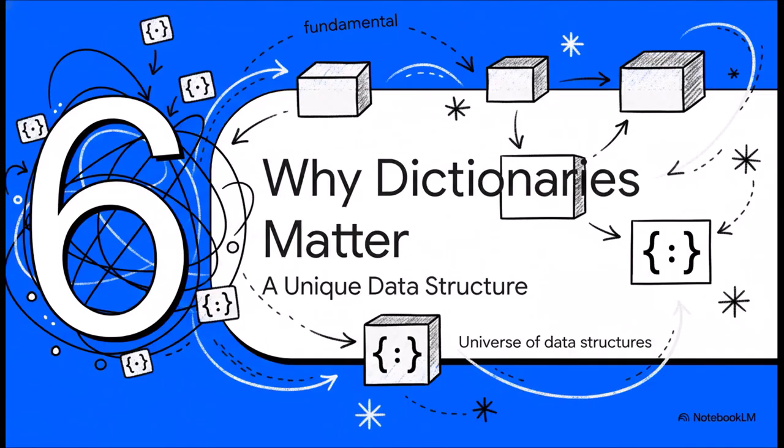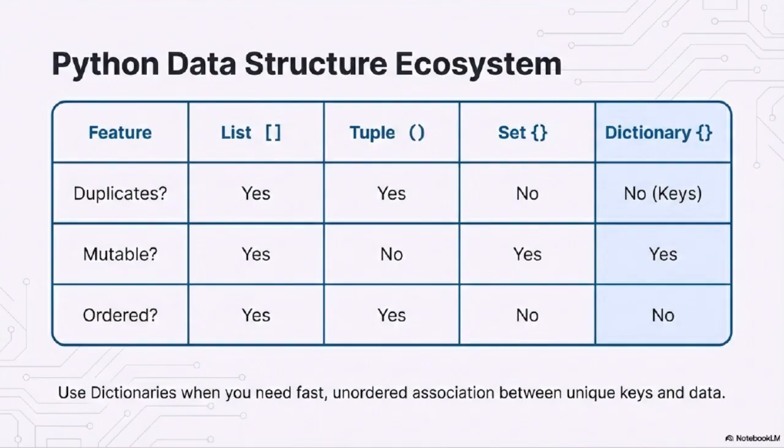Okay, so let's zoom out and bring this all home. Why are dictionaries so important? Why are they such a cornerstone of Python programming? What's their unique superpower? This table really says it all. You know, lists are ordered and changeable. Tuples are ordered but locked in place. But dictionaries? They're in a class of their own. They're mutable, they demand unique keys for lookups, and they are built from the ground up for fast, direct access, not for living in a sequence.